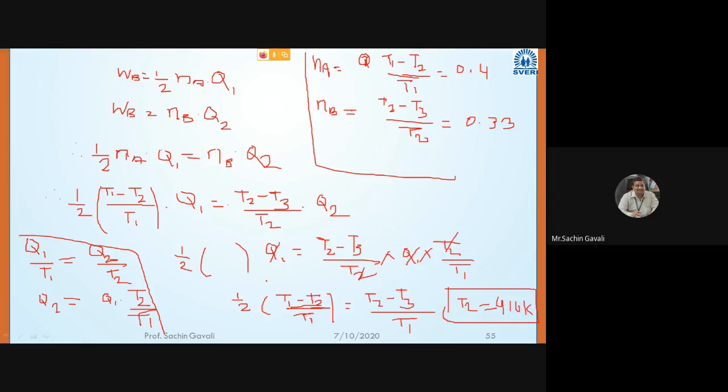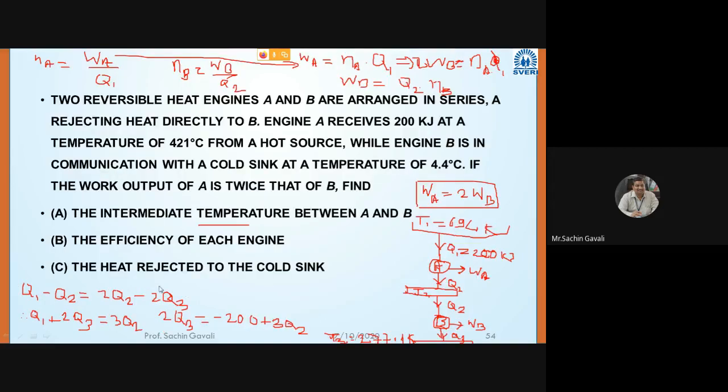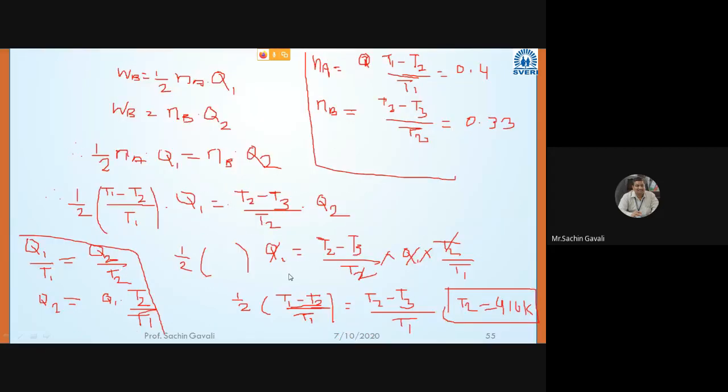What they asked next is the heat rejected to the cold sink, which means Q3 they asked. Then we can calculate Q3, since efficiency we are knowing. From the 0.4 efficiency engine we can calculate Q2, and for Q2 with the 0.33 efficiency, Q3 can be calculated.